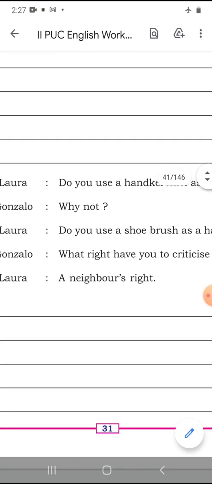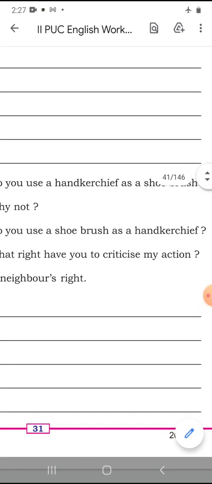Now the next one: Laura questioned Gonzalo if he used a shoe brush as a handkerchief.